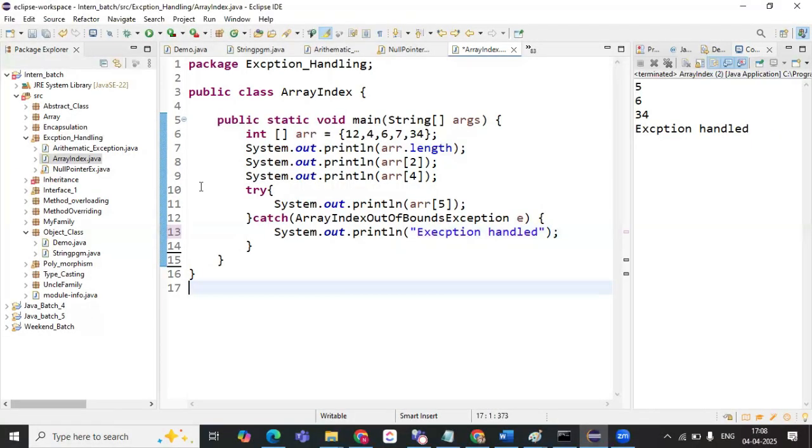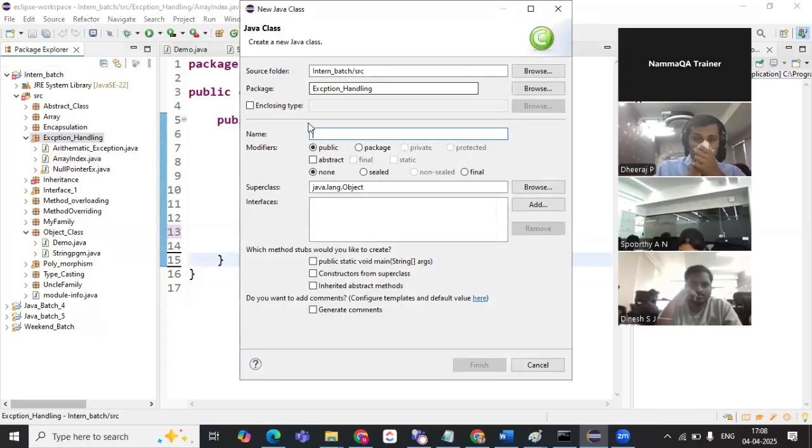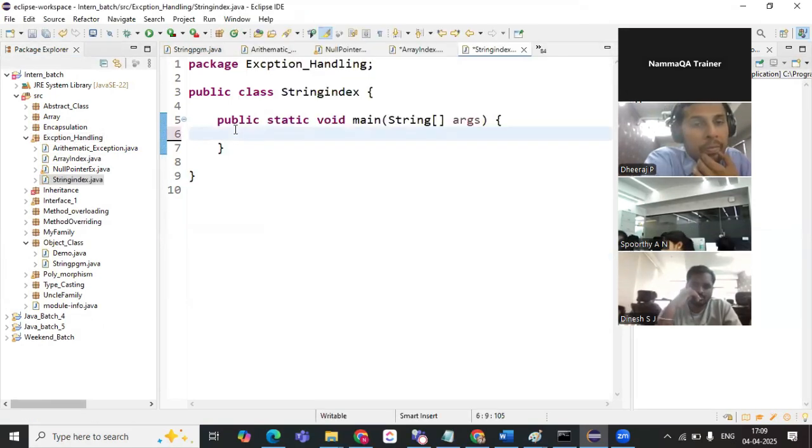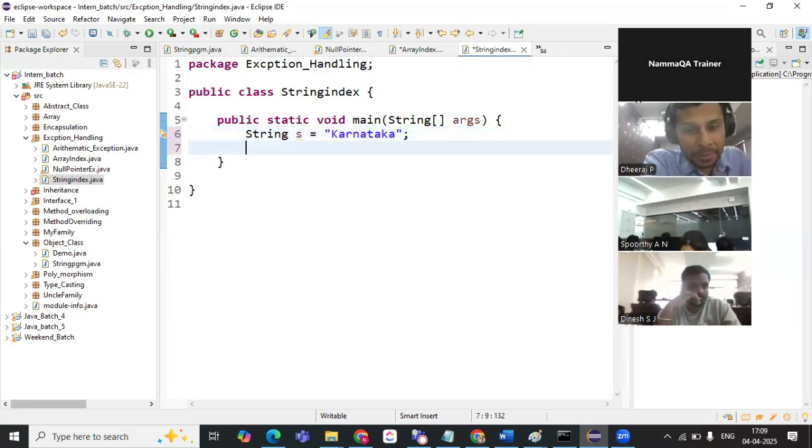Done. We'll move on to the next one, the string index out of bound exception. So what is the string index out of bound? I'll have a string value, and this is the string I have taken as an input.